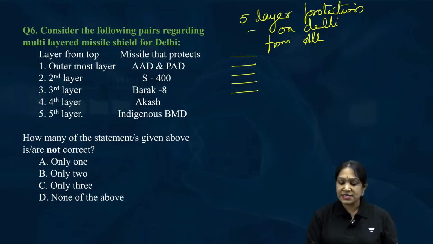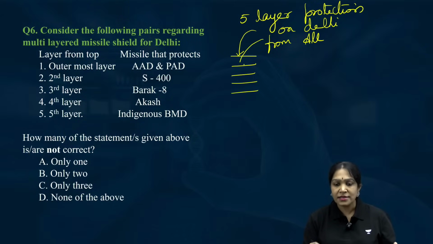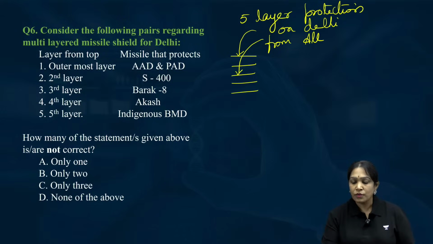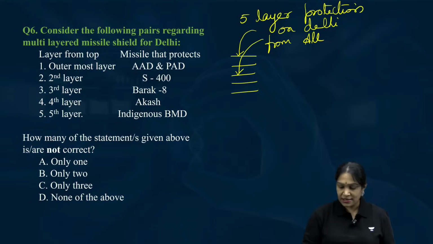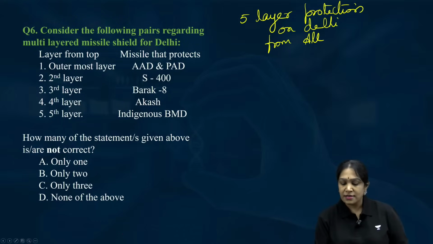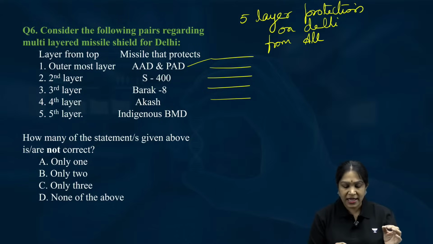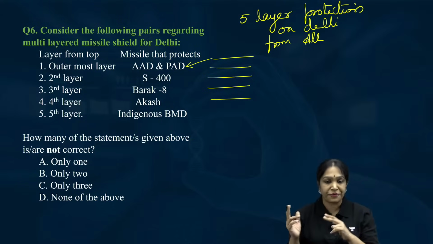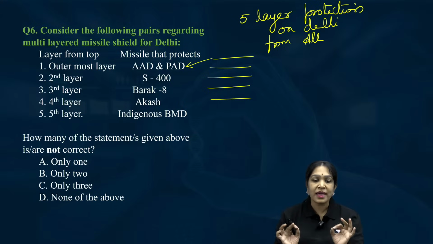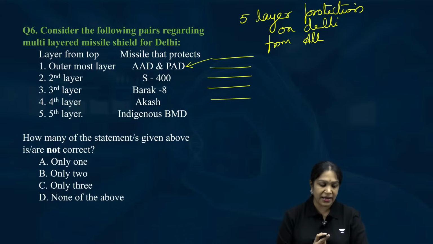If the first layer fails, the second layer will protect. If the missile crosses the second layer also, then the third layer will protect. So that is the 5-layer defense mechanism. In the 5-layer defense, the outermost layer is AAD and PAD. AAD, Advanced Air Defense, PAD, Prithvi Air Defense.